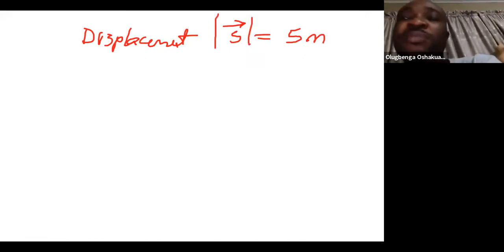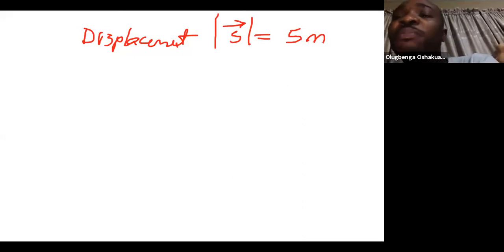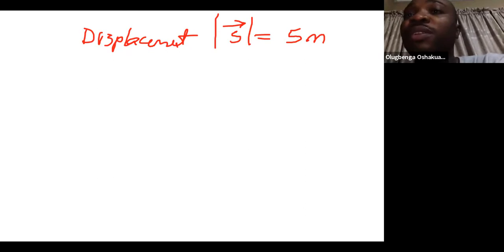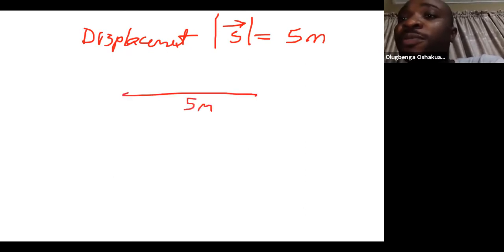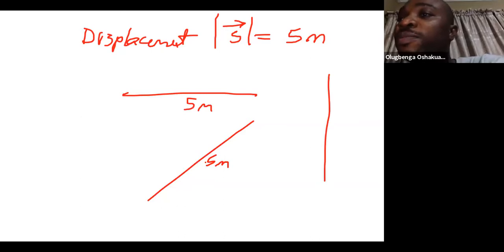This is still acceptable, though it is not giving complete information. When I'm saying the magnitude of S is 5 meters, it may be anyhow 5 meters.